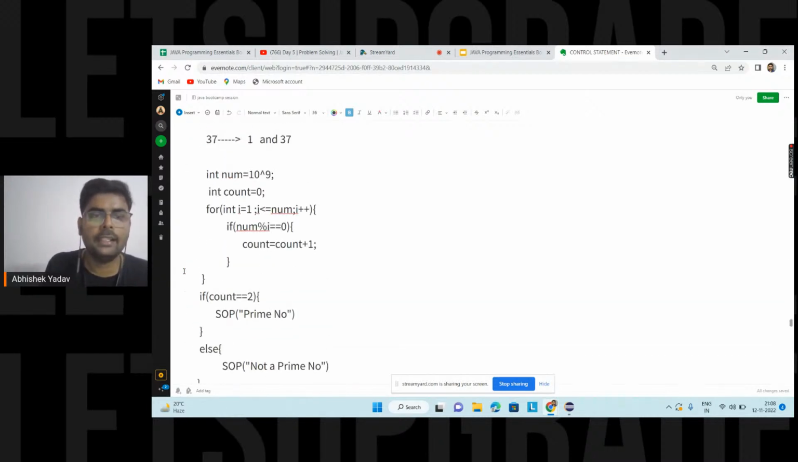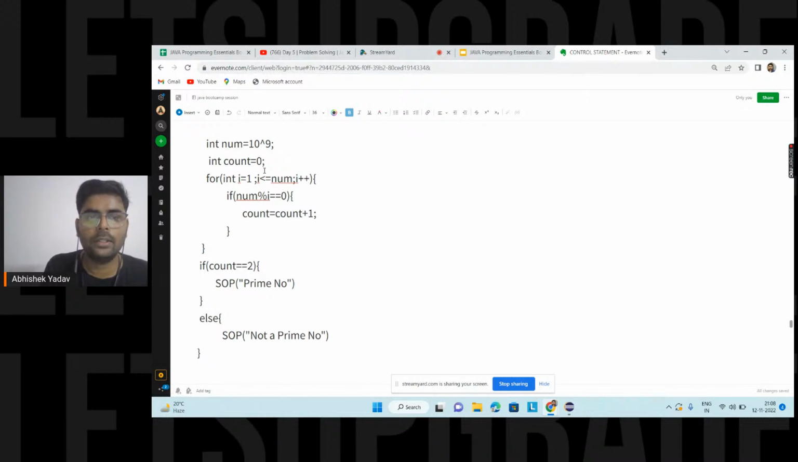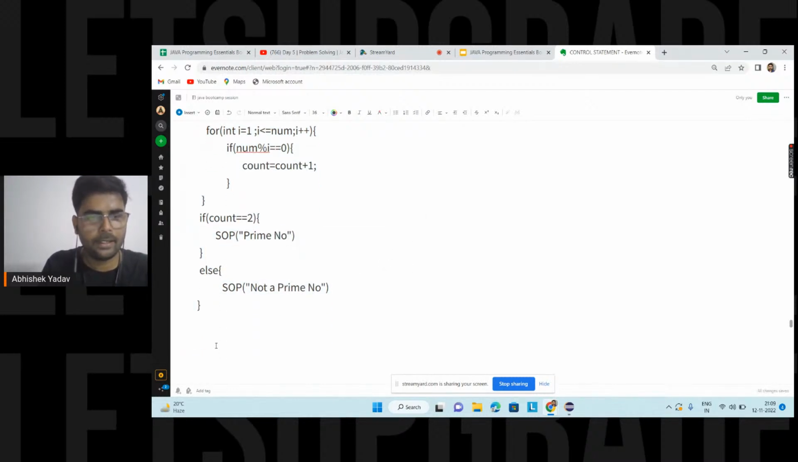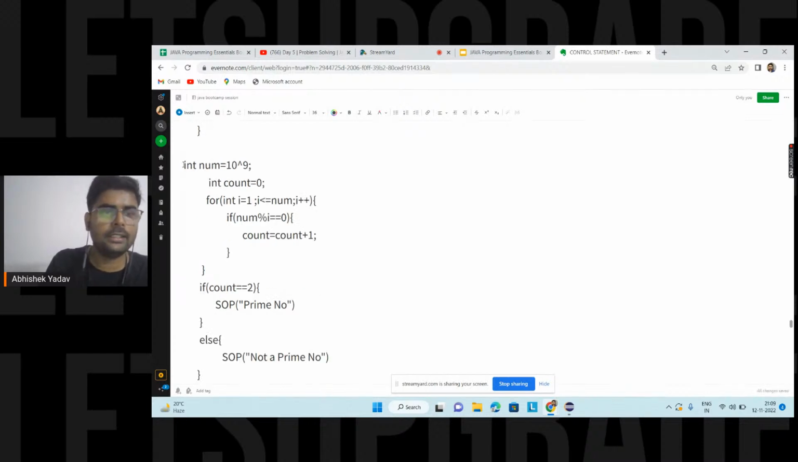So let's try to optimize our code. This is my code here. Here you are saying i is less than or equal to square root of n. Let's try to write this part again, this one. And here you are saying this one, right? The value of num, that is n, is 10 to the power 9, and here you are saying i is less than or equal to square root of num.